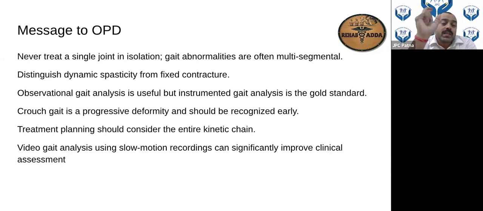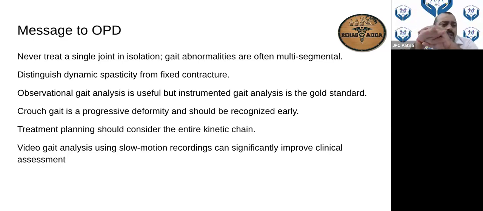Then always distinguish what the cause is. Whether this spasticity is dynamic, when the child is going for some activity, or whether some fixed contracture is there. That has to be in your mind, because at some point spasticity always gets exaggerated if something is triggering it. And instrumented gait analysis, as I told you, 2D and 3D, if available, definitely go ahead with kinetics, kinematics, and EMG, which is the gold standard.